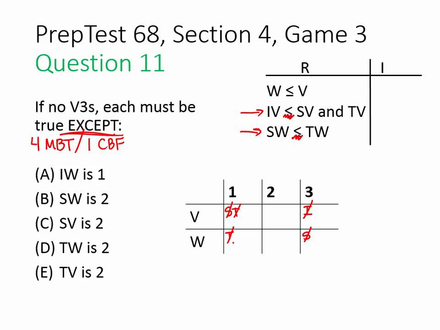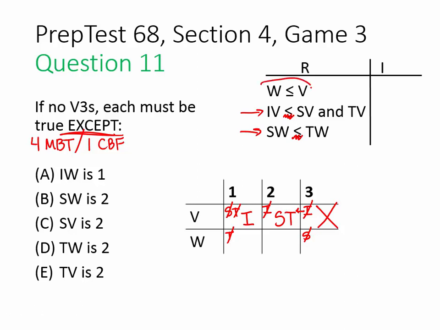They've also told us that there are no V3 targets, so nothing goes here. So that essentially shifts this rule over one and says that I can't go here. Therefore, I must be here, and S and T must be here.